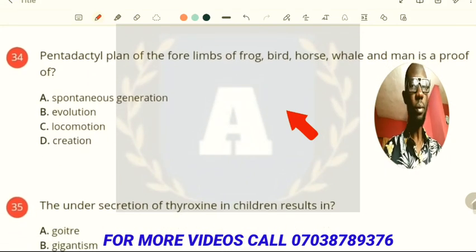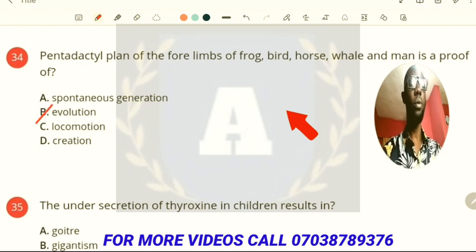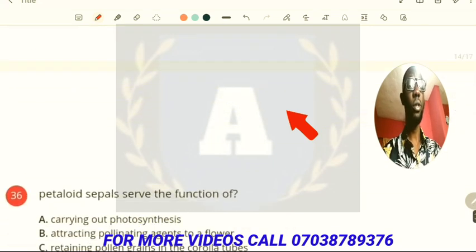Now we have the next question, which says, the pentadactyl plan of the four limbs of frog, bird, horse, whale, and man is a proof of evolution. Quick one. The under-secretion of thyroxine in children results in... The under-secretion of thyroxine before maturity results in cretinism.